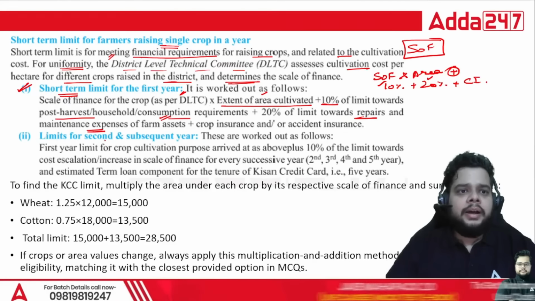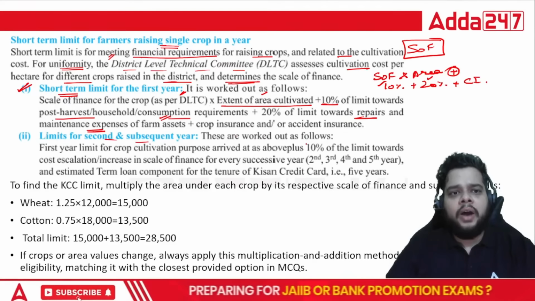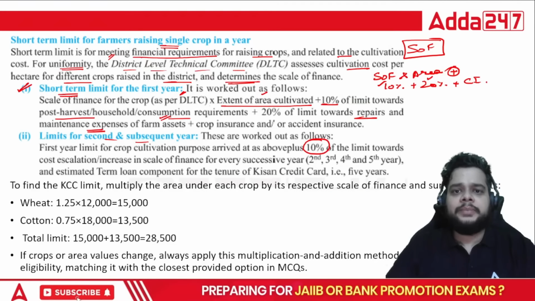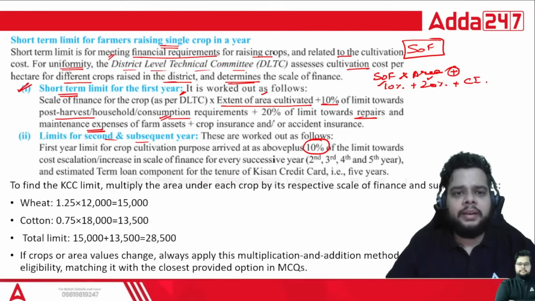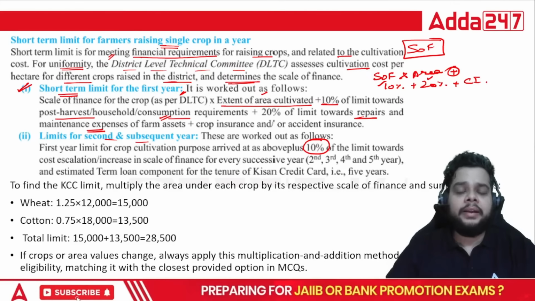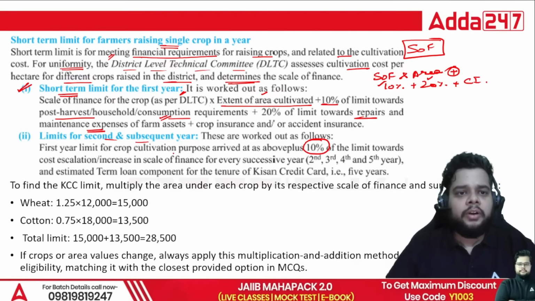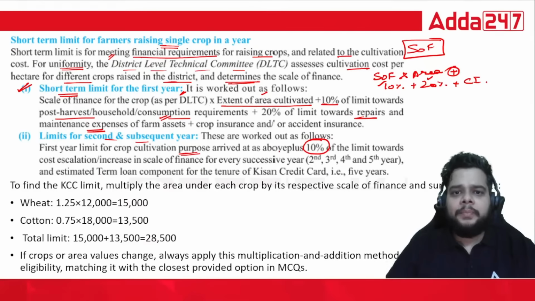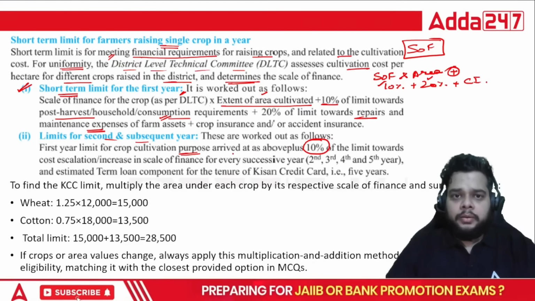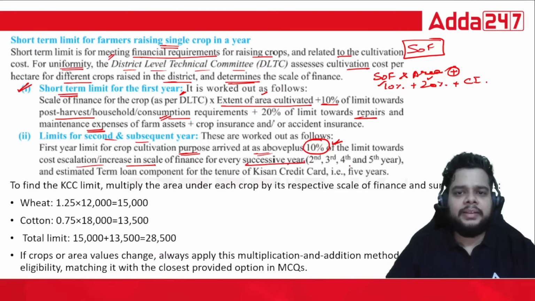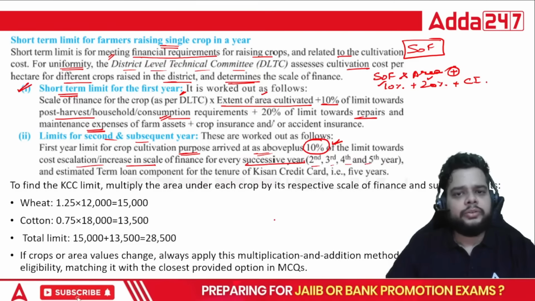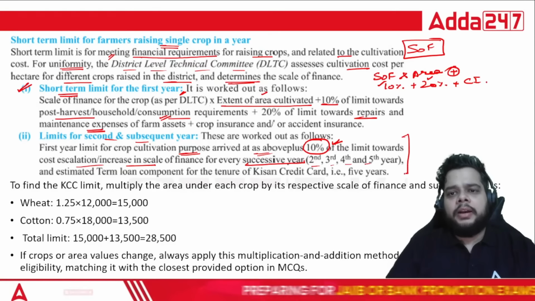Subsequently, in the second and subsequent years, you calculate 10% of the limit towards cost escalation and increase of scale of finance. These are worked out as follows. The first year limit for your crop cultivation, arrived at as above, plus 10% of the limit towards cost escalation and increase in scale of finance for every successive year, second, third, fourth, fifth, and so on. You will be calculating for each year.